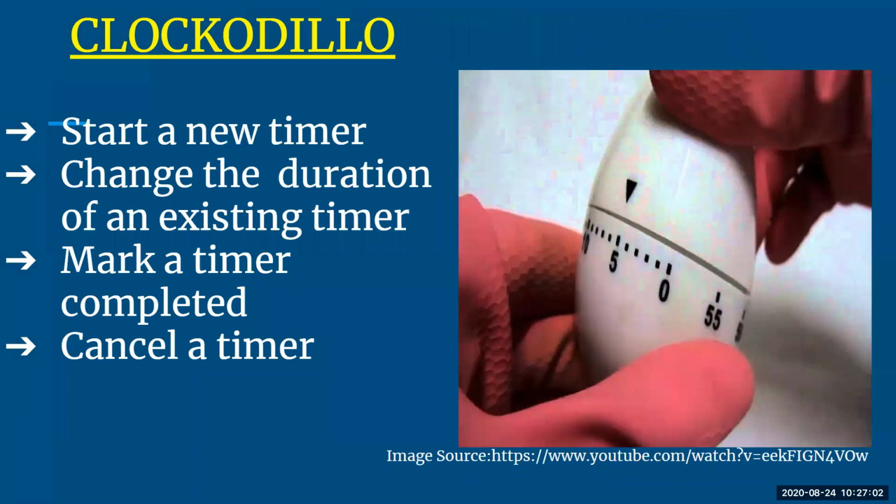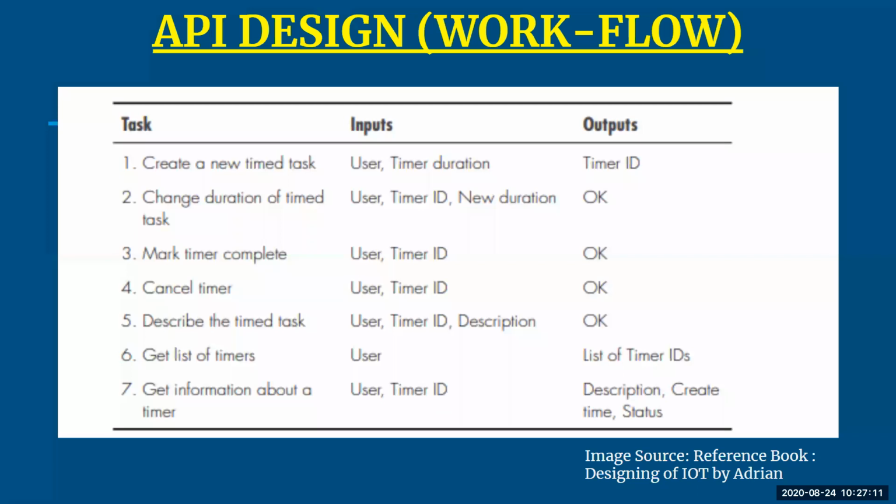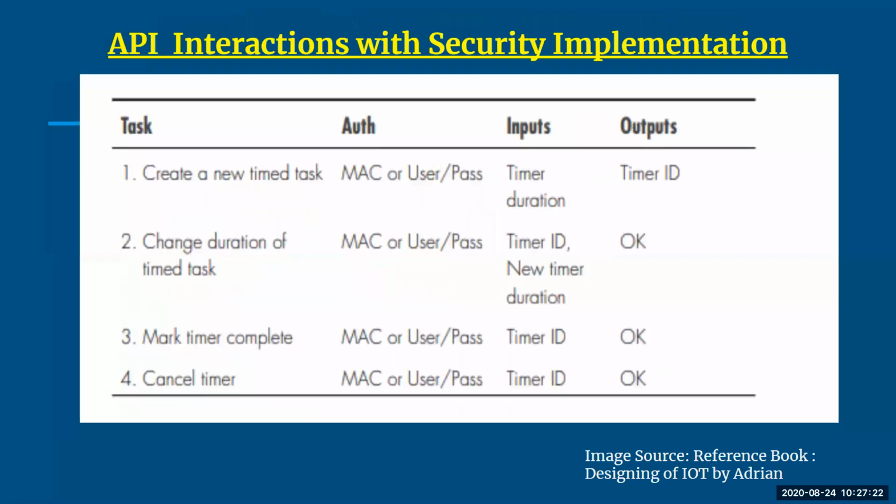So the new API we are writing here is Crocodilo, an internet connected task timer, which has this series of tasks or steps to be followed. Whenever you start with API design, first you design a workflow in which you divide things into three parts: your task, your input, and the corresponding output.